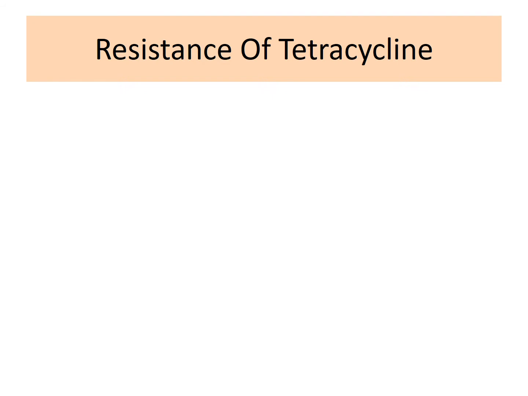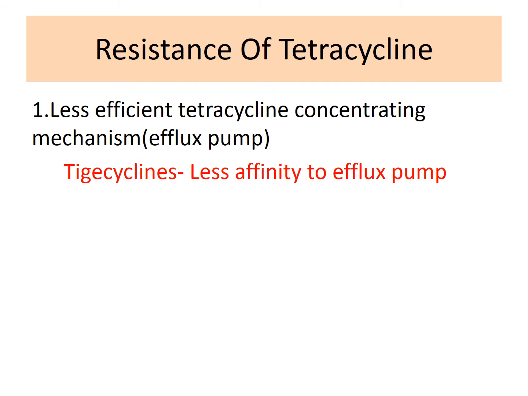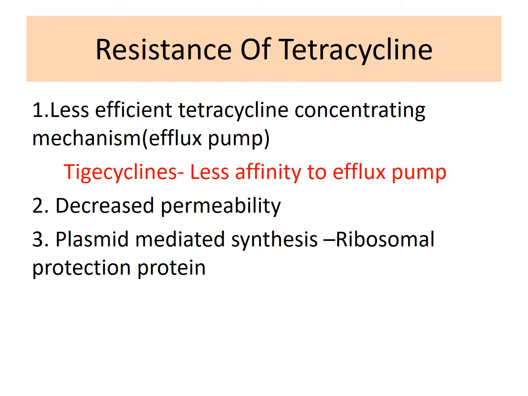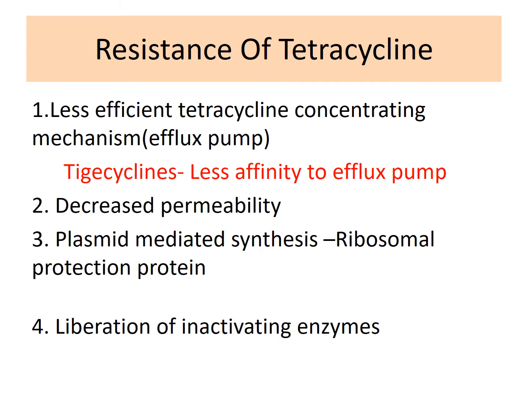Now let's see a few important points about the resistance of tetracyclines. Even though these agents are known as broad spectrum agents, now the spectrum of activity has come down due to the development of resistance in susceptible organisms. There are different mechanisms by which the organisms develop resistance to tetracyclines. Among these, the first one is development of certain efflux pumps. These efflux pumps actively pump out the tetracycline group of agents, so there is no action of these agents.